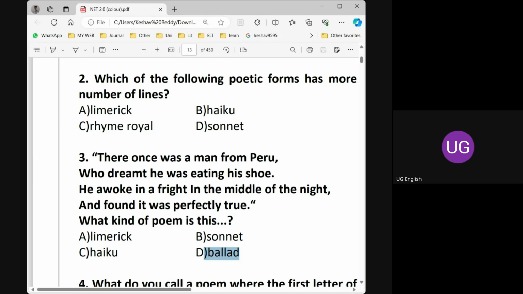So if you read the poem also, we can easily find the answer. There once was a man from Peru who dreamed he was eating his shoe. He awoke in a fright in the middle of the night and found it was perfectly true. So this was sung. There is some music, some rhythm, and this is about a man's story. There was once upon a time, like this story.